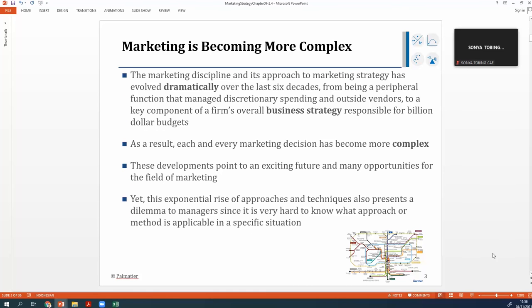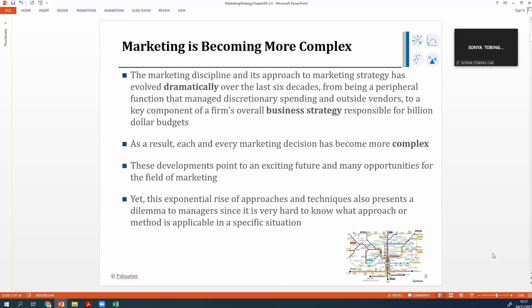Alright, introduction. Marketing is becoming more complex. The marketing discipline and its approach to marketing strategy has evolved dramatically in the last six decades, from a peripheral function that manages discretionary spending to a key component of the firm's overall business strategy, responsible for billion-dollar budgets.